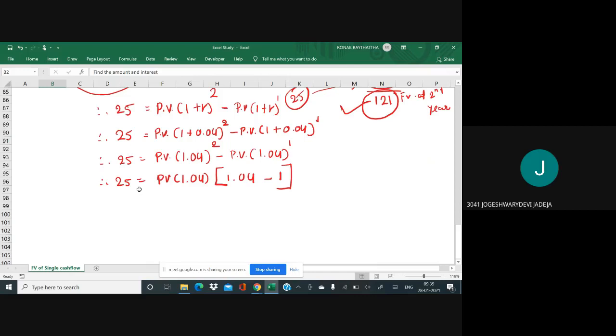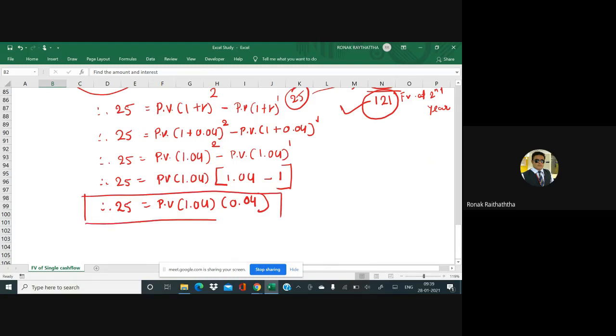Sure. Okay. So therefore 25 equal to PV in bracket 1.04, and this bracket if you solve that will also come at 0.04. Very good. So we have got one thing, that is 25 equal to PV in bracket 1.04 multiplied by 0.04. That is the one thing we have got.